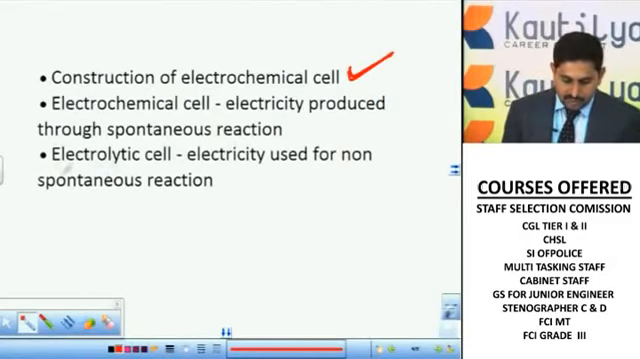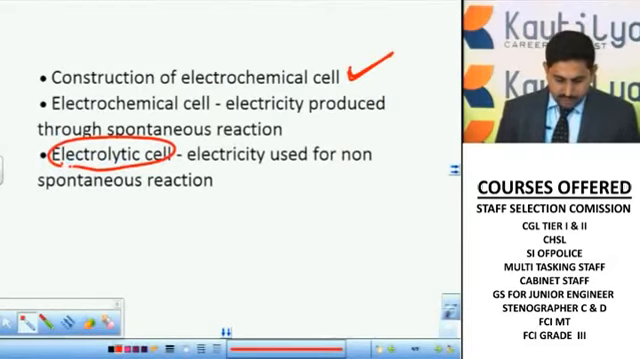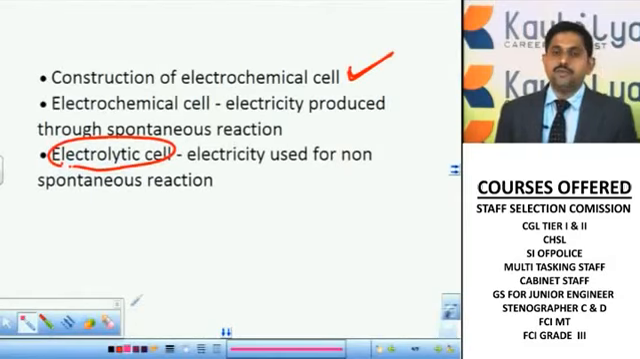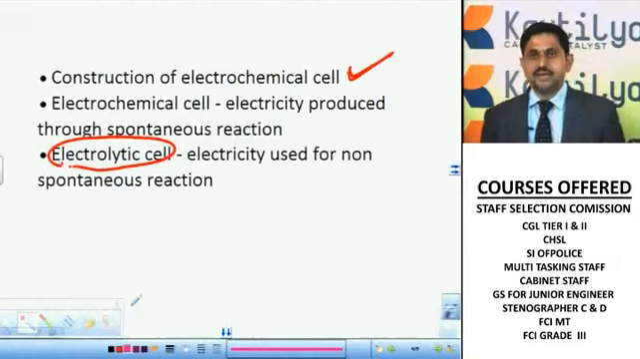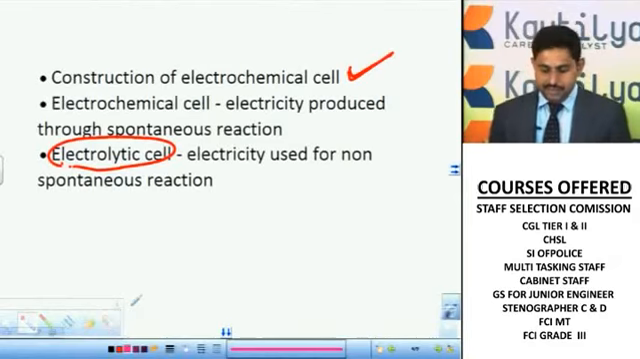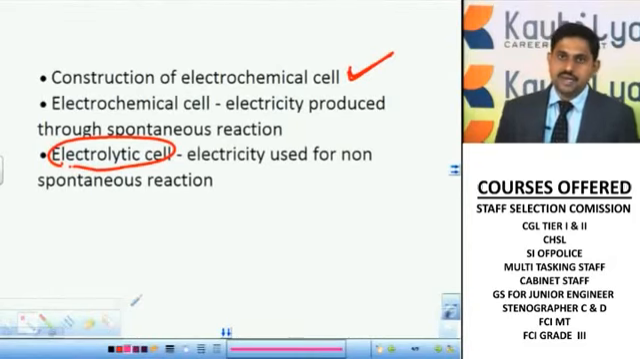There is a difference in this one. Again, one more cell is called an electrolytic cell. Electrolytic cell means we are utilizing the electricity for the process of chemical reaction. That's why in the beginning I told you that it is an electrochemical process. It is a conversion of electrical energy into chemical energy, and chemical energy is converted to electrical energy. There is a vice versa between electrical and chemical energy.